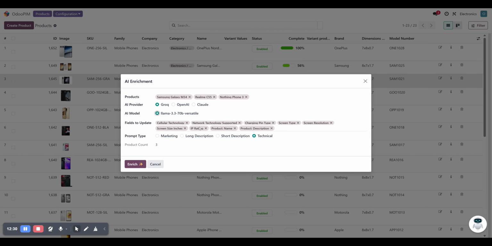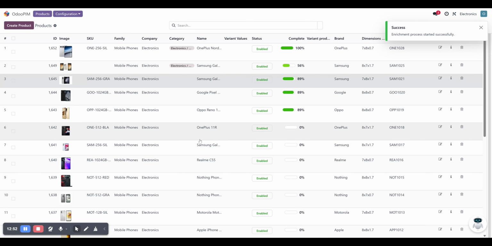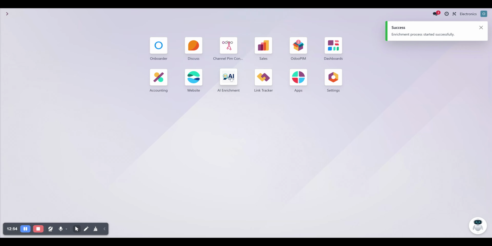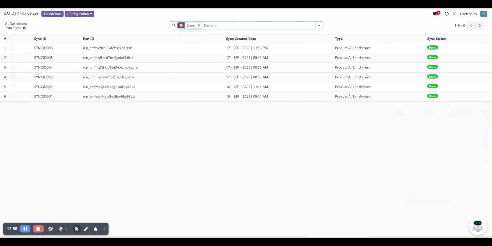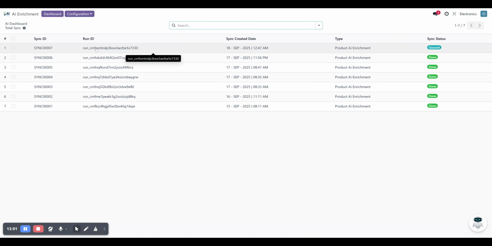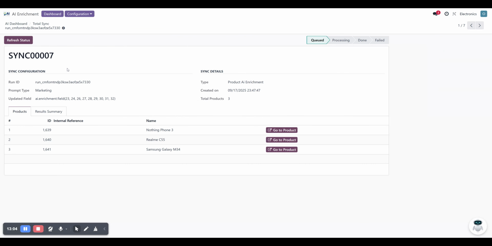I can choose what prompt type the fields get enriched with. Since it's going to be more marketing-based information, I can choose marketing as the flavor. So based on the prompt type, the flavor of marketing, it gets enriched as well. The moment I click the enrich button, and I go back to my AI enrichment screen, I can see what's going on with that specific request we created recently. If you look at this synchronization log, I can see that these three products are getting enriched right now. It got queued up as well.